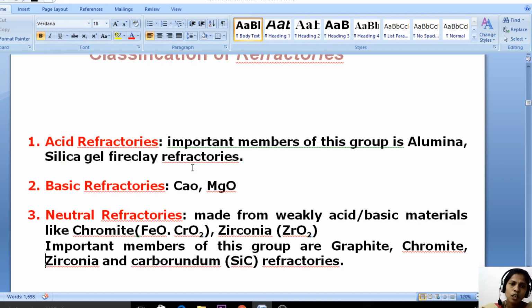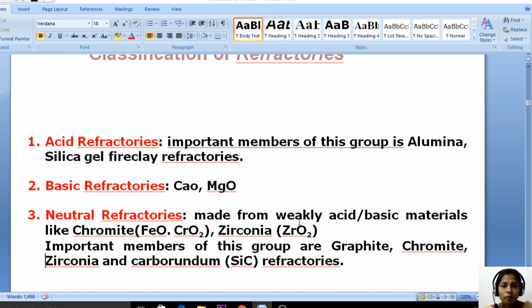Basic refractories are made of bases, with examples such as calcium oxide and magnesium oxide. Neutral refractories are made of neutral medium or neutral chemical.